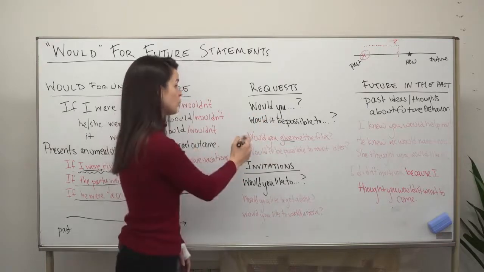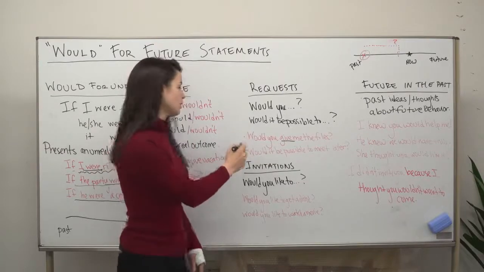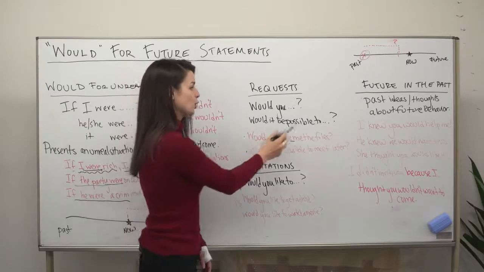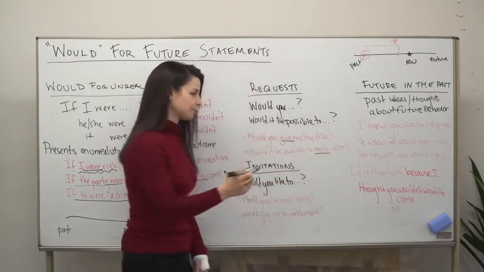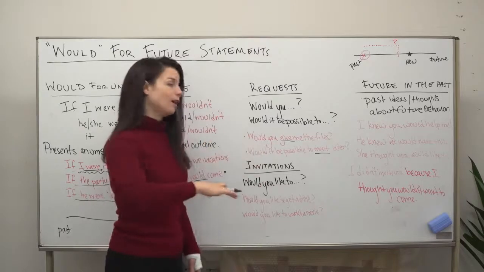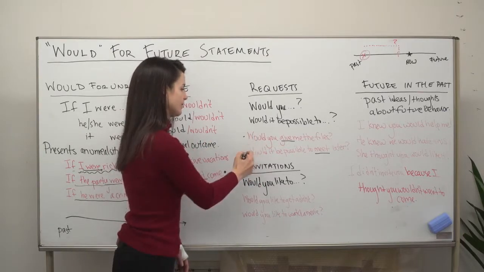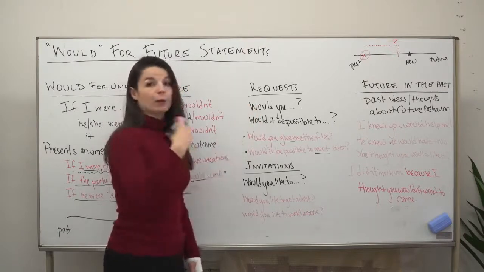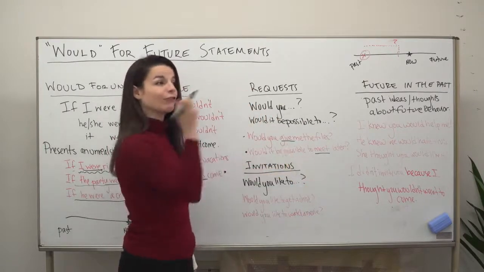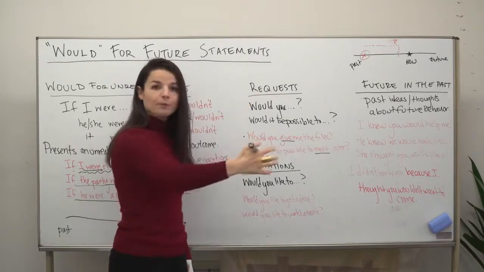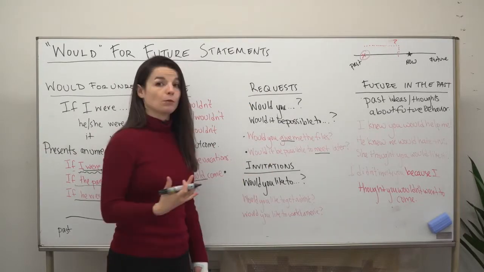So for example, would you give me the files? In a more formal situation, would it be possible to meet later? So these are making requests, these are asking for something. In this case, files. In this case, it's asking about availability. So we can use would to make requests, something we want in the future, maybe immediately, right away, or later in the future. So would is nice to make requests.